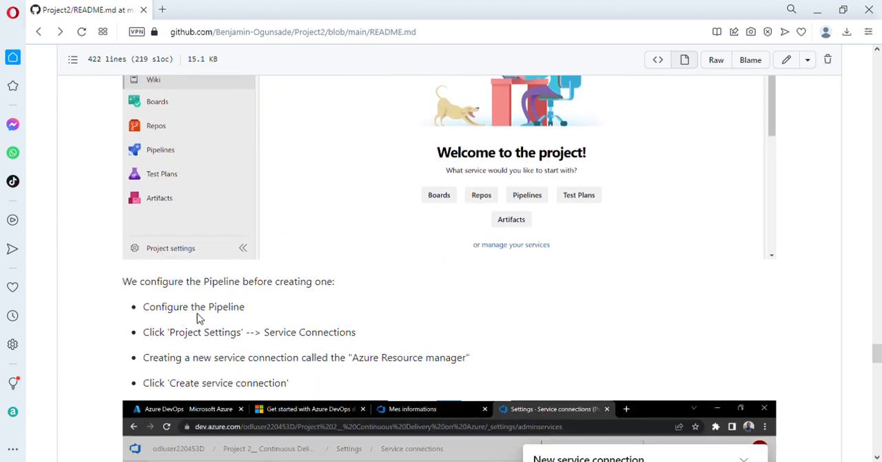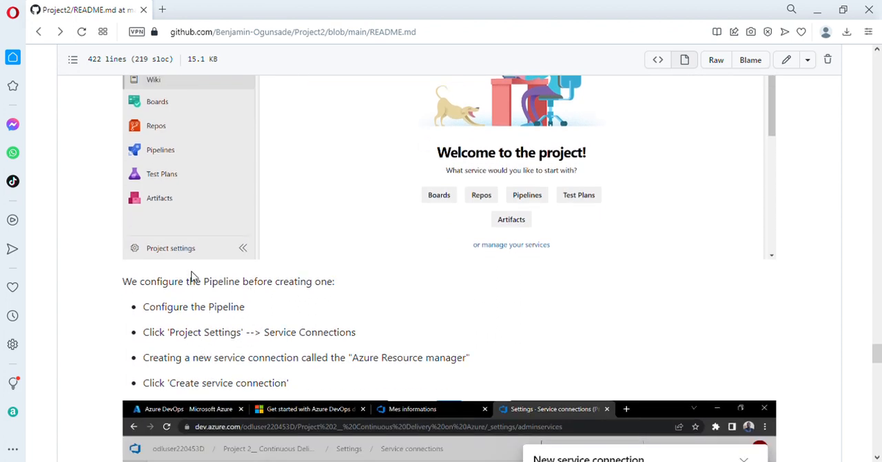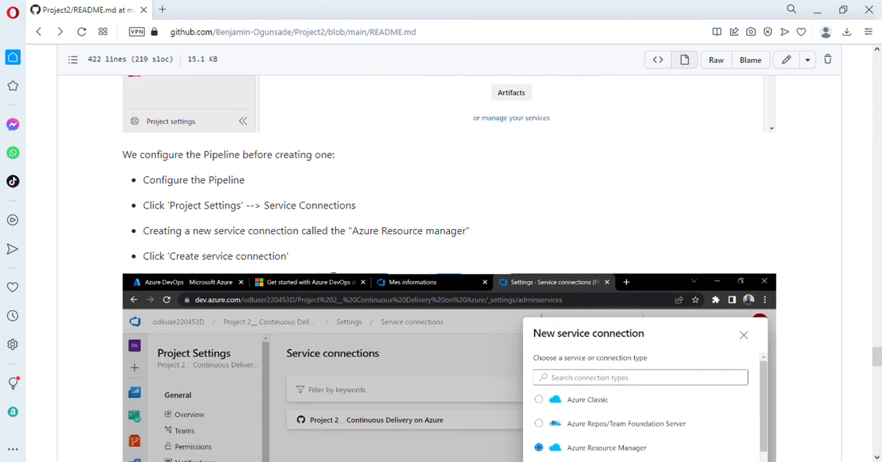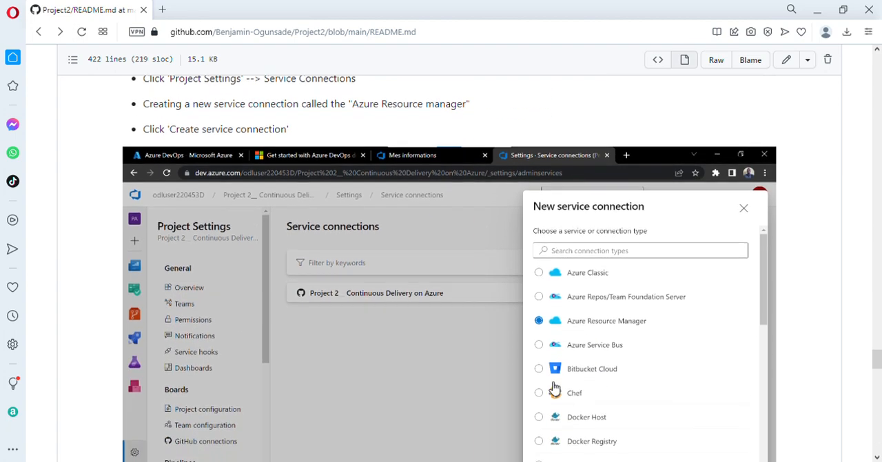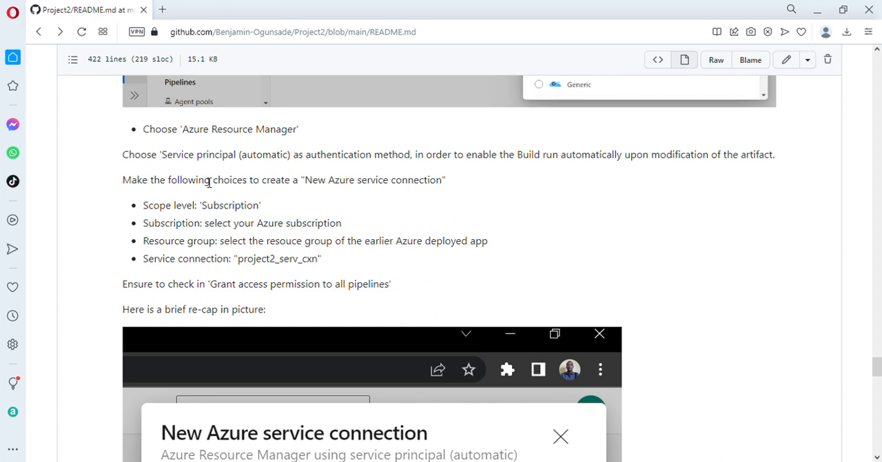So this was done. Then I clicked pipeline. But before I did this, I first configured the pipeline. I went into project settings at the bottom left. I clicked service connections, selected Azure Resource Manager, and then clicked create service connection. I chose service principal automatic as the authentication method, and then enabled the build to run automatically upon any modification of the artifacts.